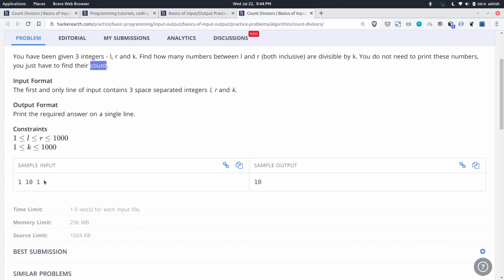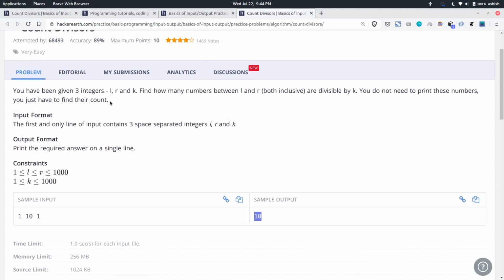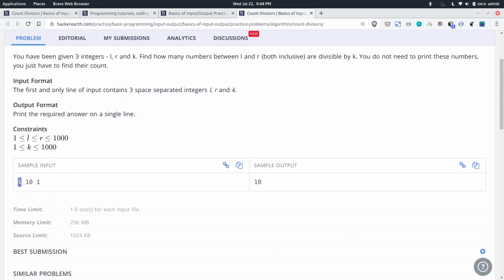There's one example, the input is 1, 10 and 1. You need to print the number of numbers between 1 to 10 which are divisible by 1, which is of course 10 here. The constraints are that L and R can be from 1 to 1000 and K can be up to 10,000. To put the question into simple terms, you are given three numbers L, R and K, the divisor. You need to count how many numbers between L and R are divisible by this K.